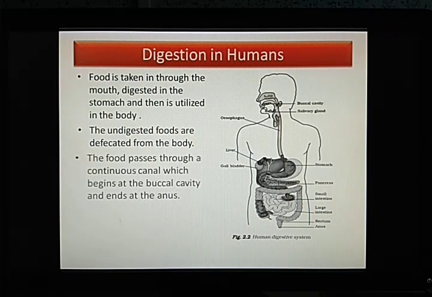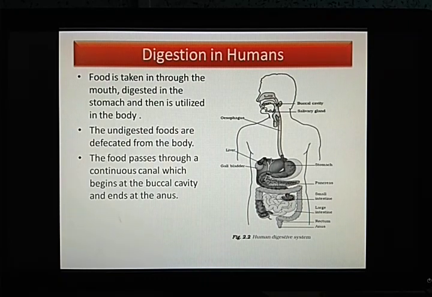Now, the food passes through a continuous canal, which begins at the buccal cavity and ends at the anus. We take in the food through our mouth. As soon as we take the food, the first part where the food reaches is the buccal cavity, the portion inside the mouth. And then it follows a continuous canal. It can be considered as a canal, and the food moves on until it reaches the anus.